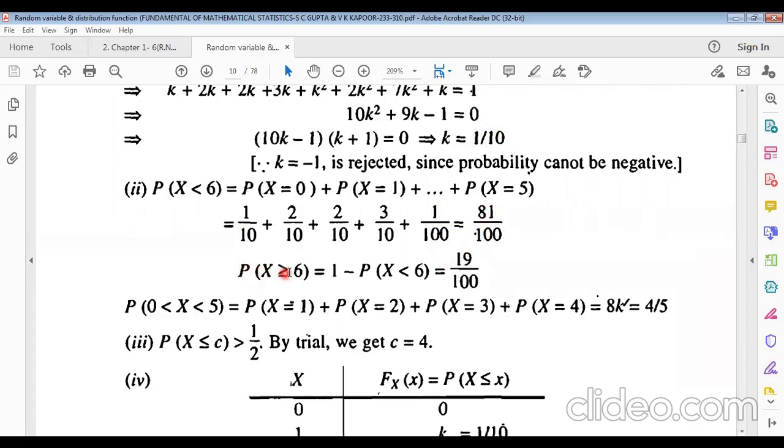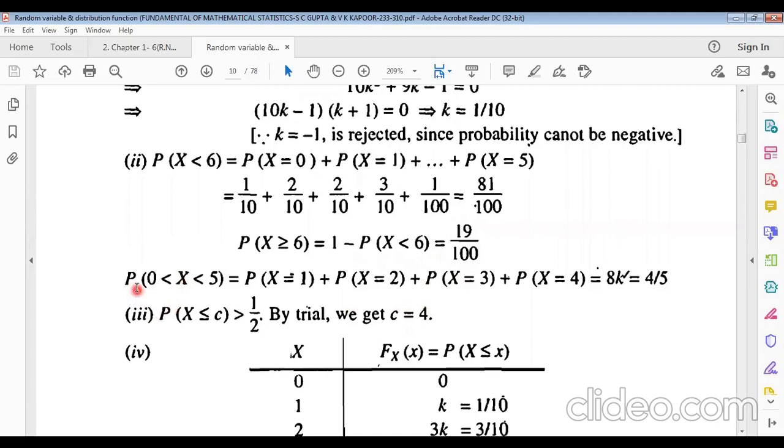Now, what will the probability of x greater or equal to 6 be? Total probability is 1, minus the probability of x less than 6. This is the value of the probability of x less than 6. So if you want x greater or equal to 6, total probability minus probability of x less than 6 gives 19 by 100.